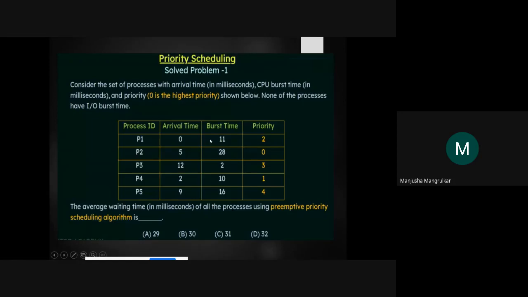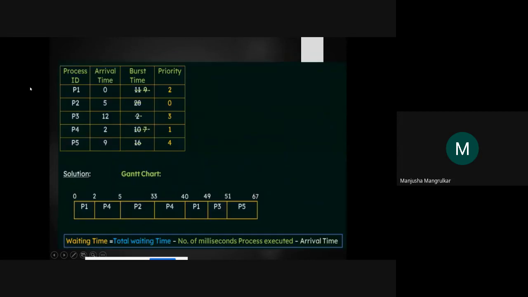This is the arrival time given. Not all the processes will arrive at 0 time. So we'll have to check the priority along with the arrival time, and then the burst time, right? Now we'll see that. So this is the arrival time.